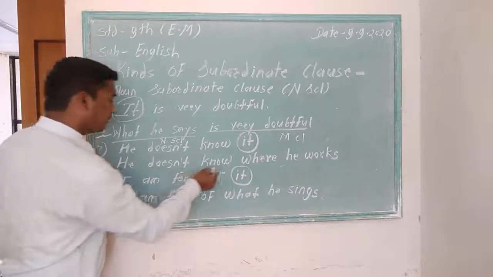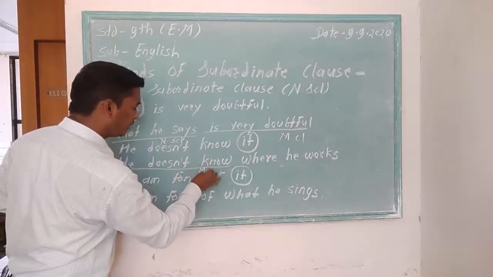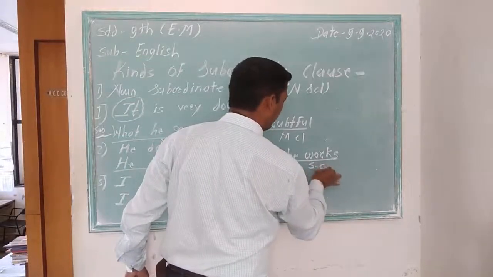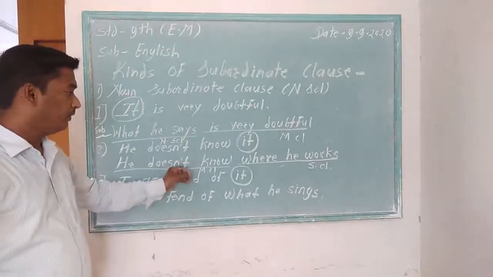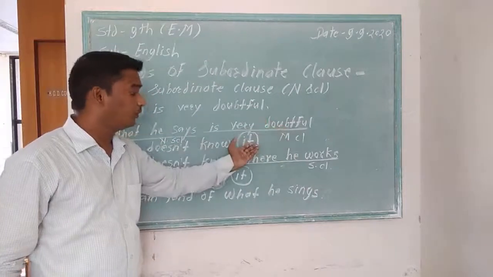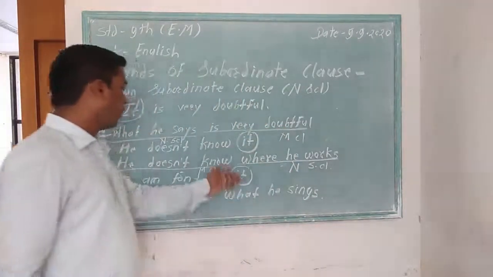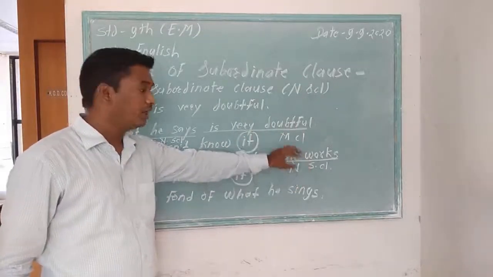In this sentence, he doesn't know is the main clause and where he works is the subordinate clause. Now, this subordinate clause has been at the place of noun. So it is a noun subordinate clause.